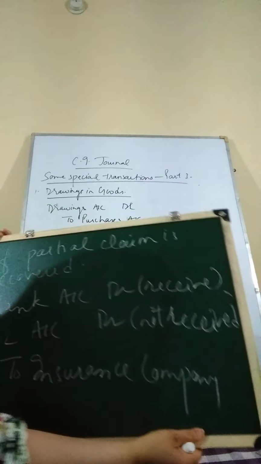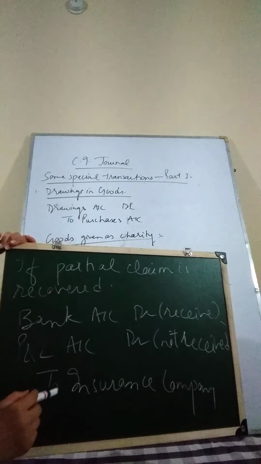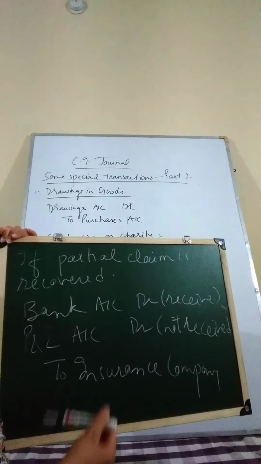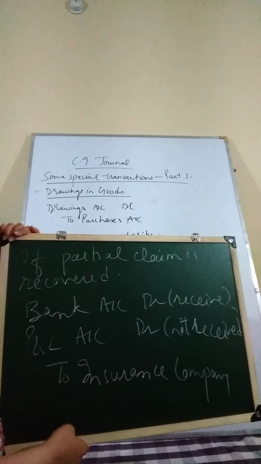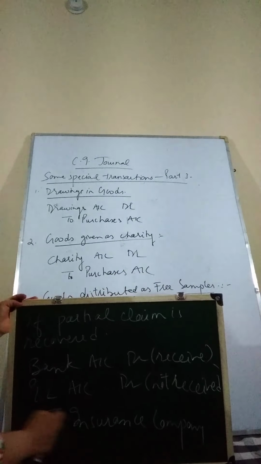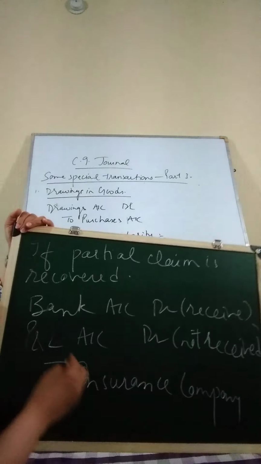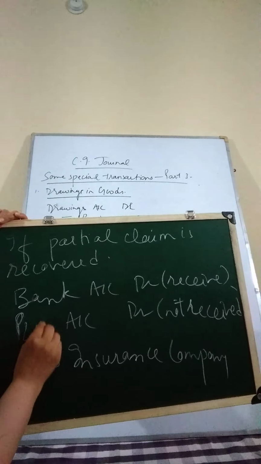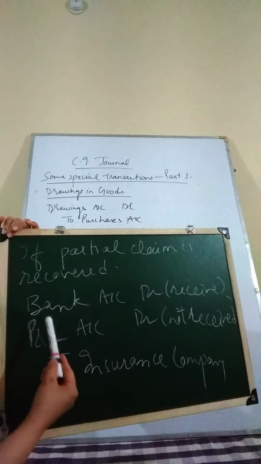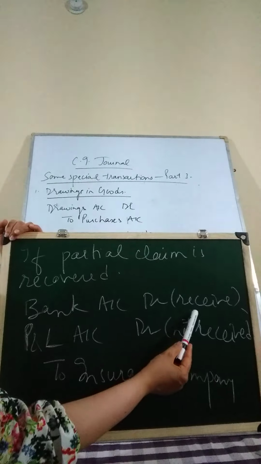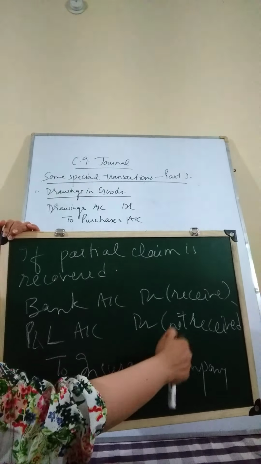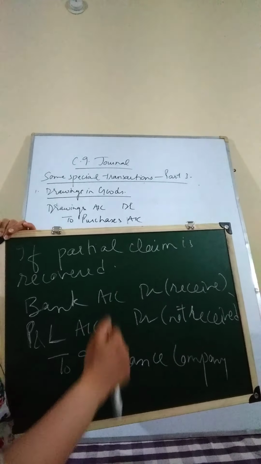Then if a partial claim has been given by the insurance company, what shall be the journal? Bank account debited with the amount which is recovered. P&L account debited with the amount which has not been recovered. I think it has been erased, so I will write it once more so that it gives you a much clearer view. Profit and loss account debited to insurance claim. I repeat the journal. Bank account debited with the amount which has been received. Then P&L account debited with the amount which has not been received, and insurance company will be credited.